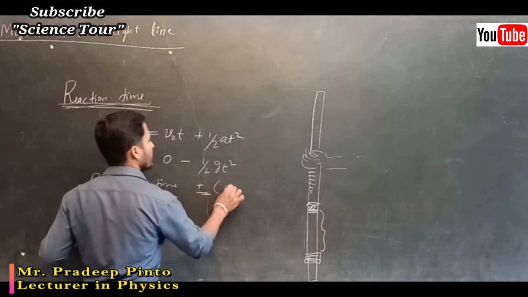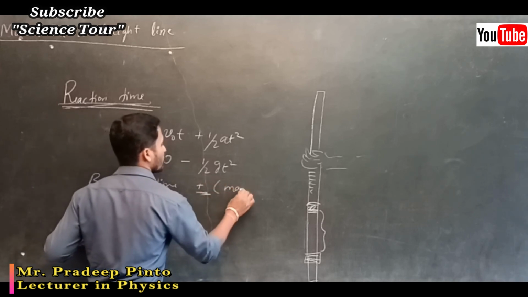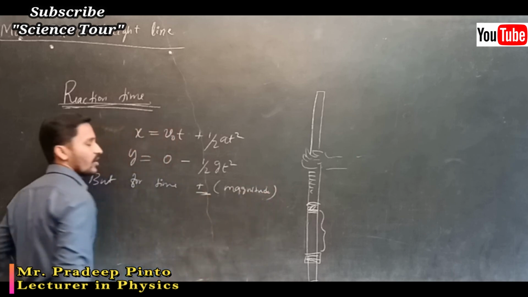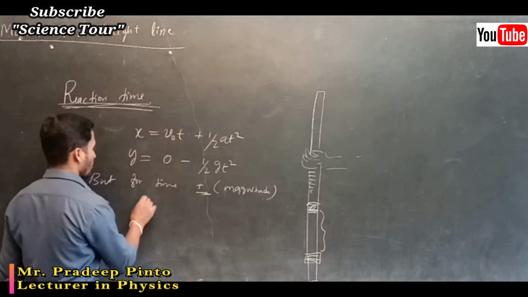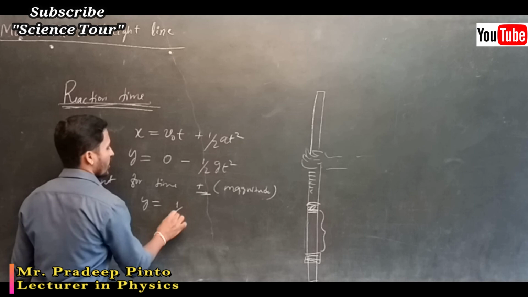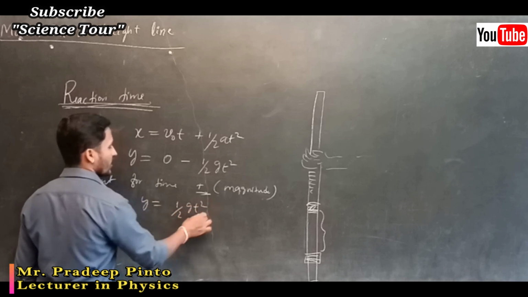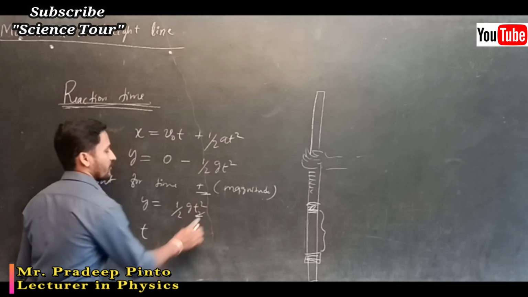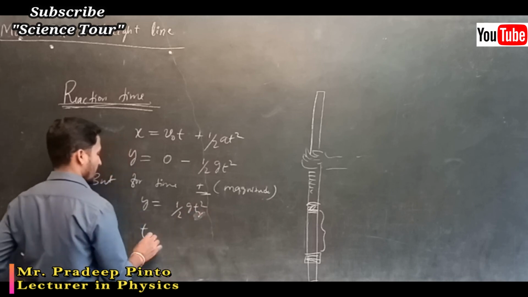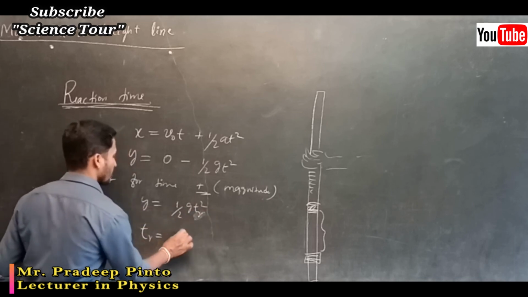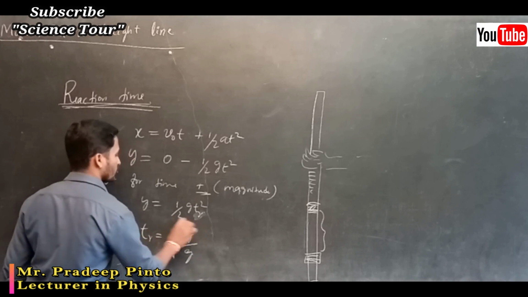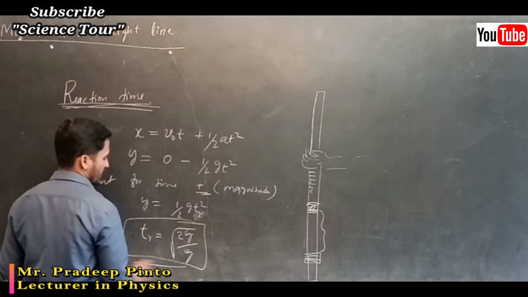Since we only consider magnitude, only g is enough. So y is equal to half g t square. We want the reaction time, t r, which is equal to the square root of 2y divided by g. This is nothing but the reaction time.